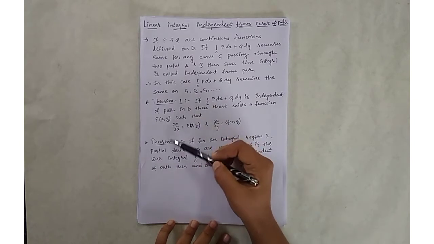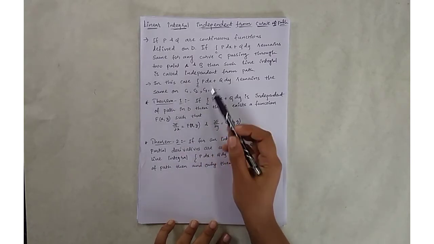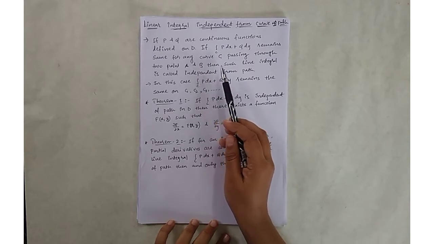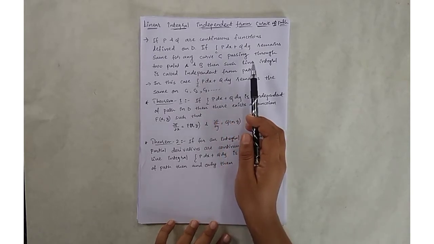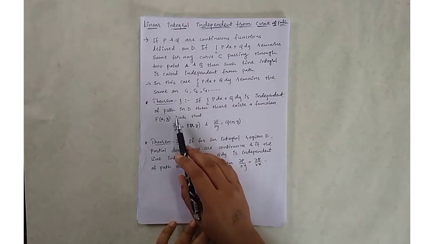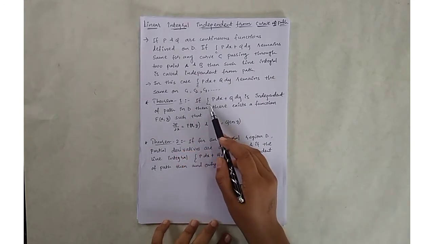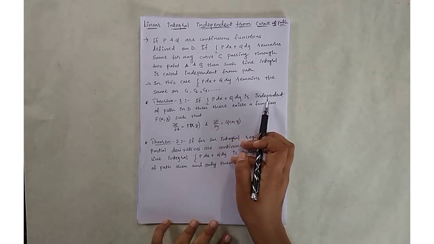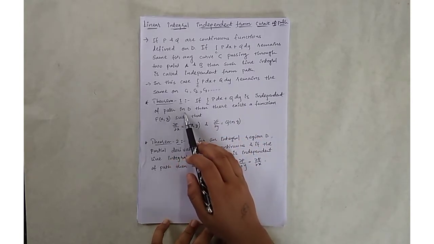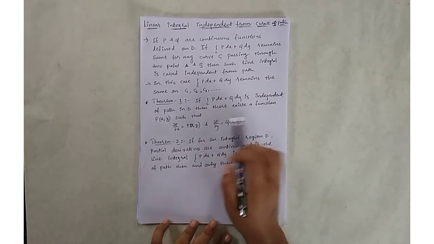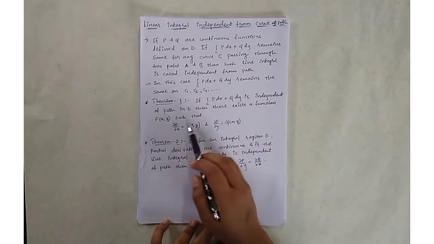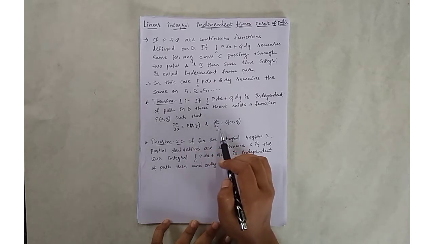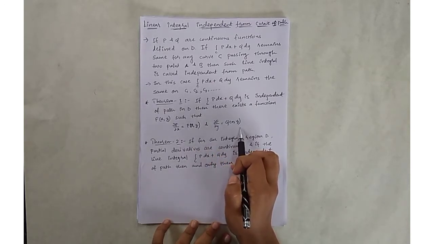So there are two theorems on this topic, line integral independent of path or curve. The first theorem states: if the integral on curve C of p dx plus q dy is independent of path in domain D, then there exists a function f(x,y) such that del f by del x is equal to p(x,y) and del f by del y is equal to q(x,y).